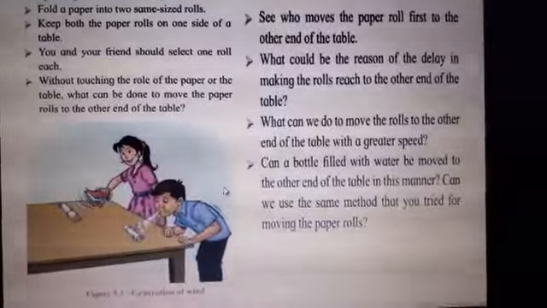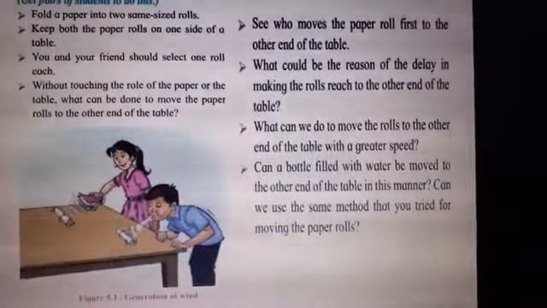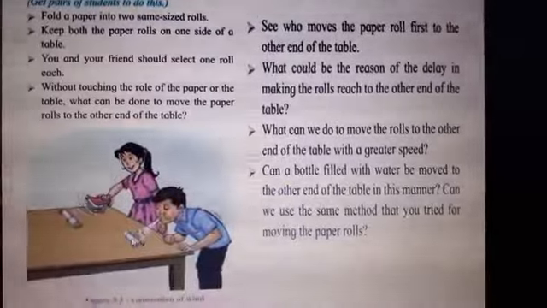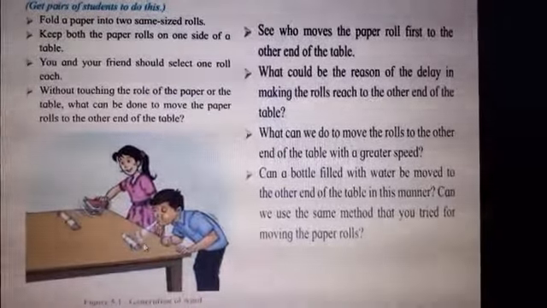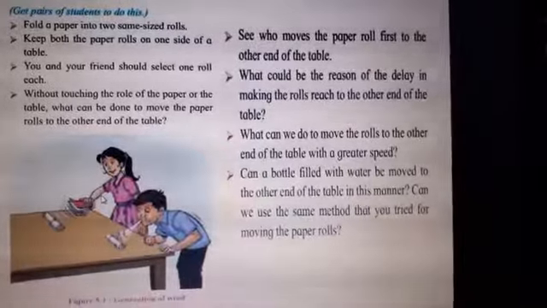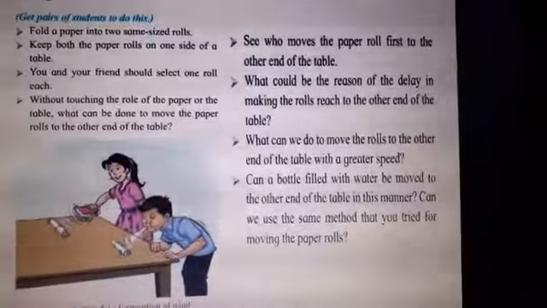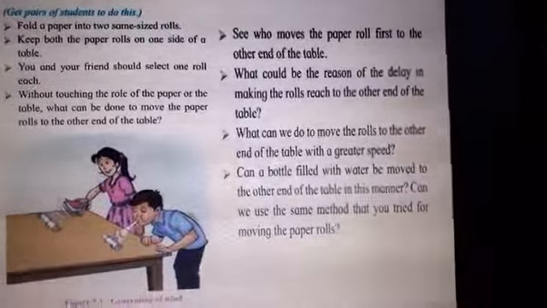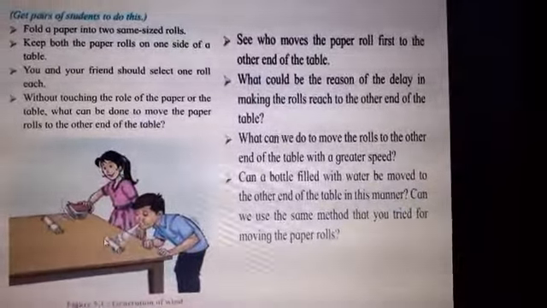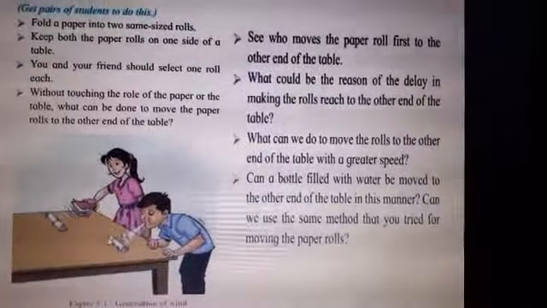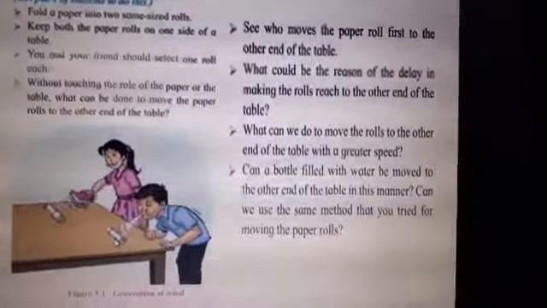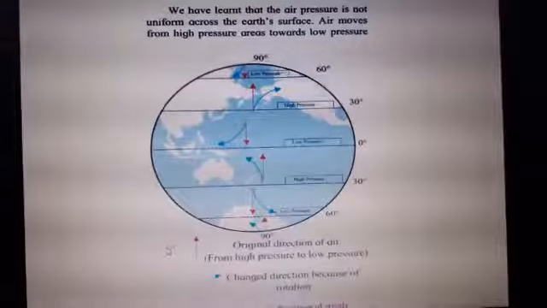It is not going to push the water bottle from here to there, because paper roll is lighter in weight and therefore it can move with the help of the air which is blown by the boy or the girl. The only simple thing is that it will take some time, but it will reach the other corner with the help of the air. But at the same time, the water bottle will be heavier, so the air pressure won't be able to move the water bottle. Now you can see this diagram.